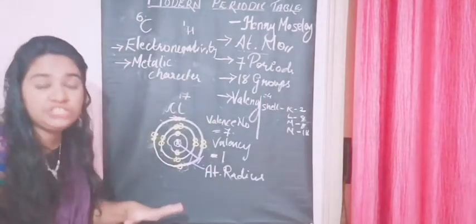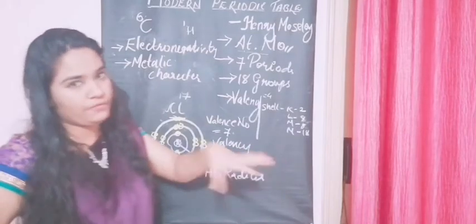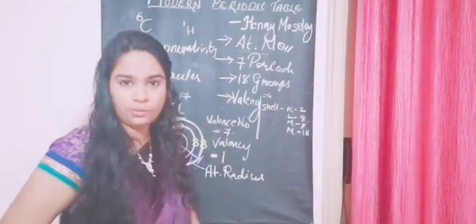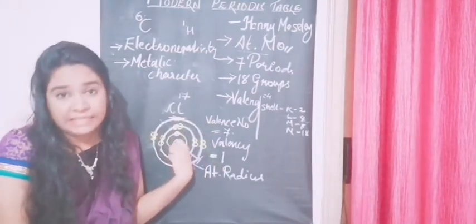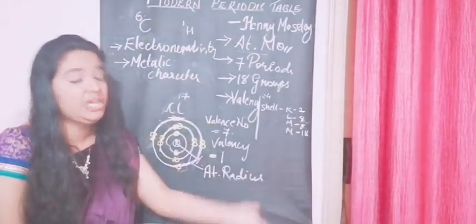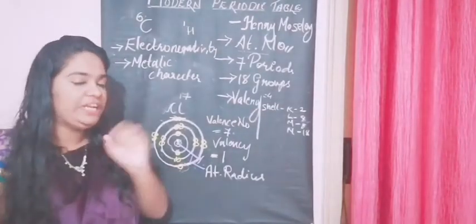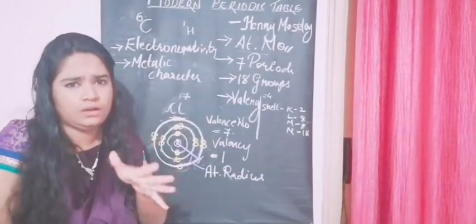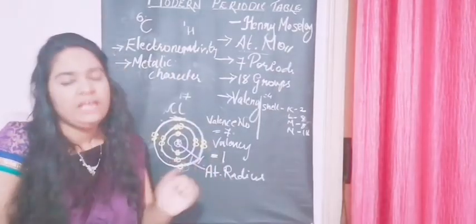So basically, what are metals? Metals are the ones which like to donate or give any number of electrons from their outermost shell. Those are called metals. Non-metals are the ones which actually gain electrons, like our chlorine. And metalloids are semi-stated, in between metals and non-metals.